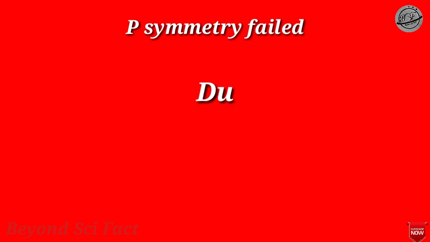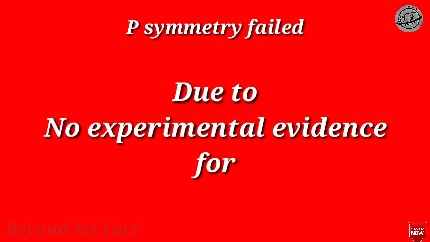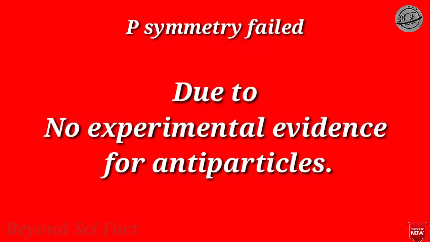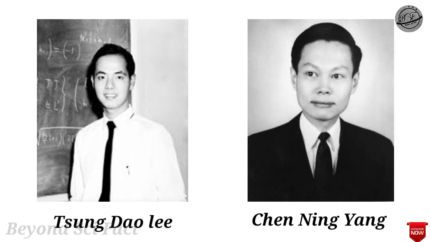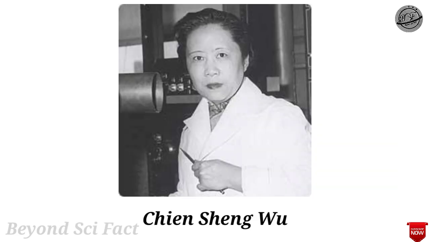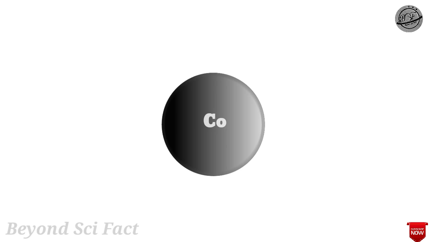And P symmetry failed because we never had any experimental evidence of P symmetry for weakly interacting forces. This was elaborated by physicists Lee and Yang in their paper written in 1956. So in that year, physics professor Chien-Shiung Wu of Columbia University decided to demonstrate this with her husband, who is also a physicist. They cooled a cobalt-60 atom to 3,000th of a degree above absolute zero.